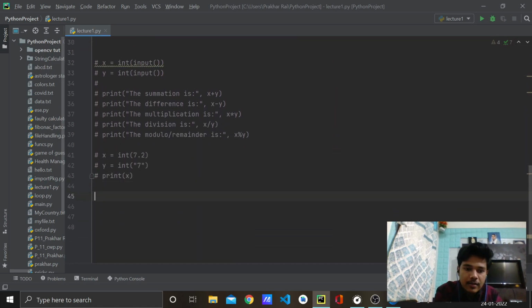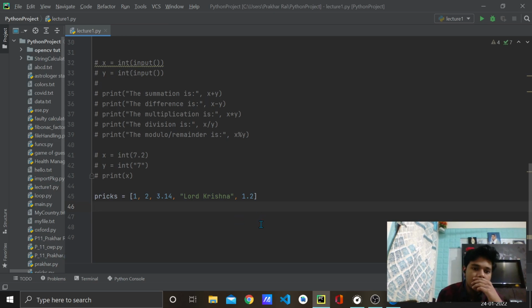So let's define the variable which I have defined above, that is prix only. So prix is equal to, let's say in square brackets, we can have multiple data types such as an integer, right, and a float maybe even, and even a string, right? So let's say Lord Krishna, and again we can have an integer, a float, and so on. So let's keep it to this point only.